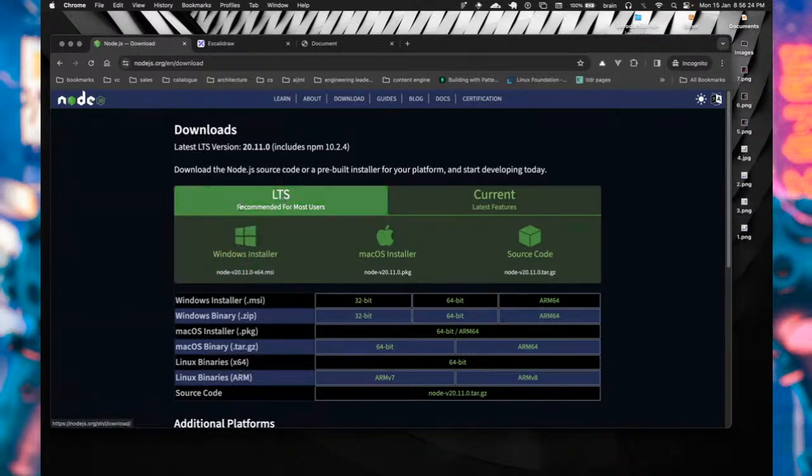Of course, go with the long-term support, LTS. This is recommended for most users. So click on the option based on the OS that you use.